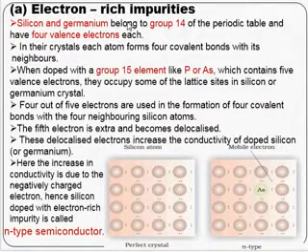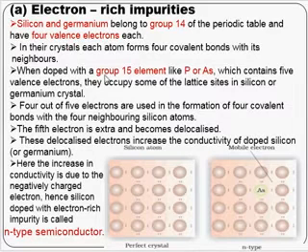Electron rich impurities. Silicon and germanium belong to group 14 of the periodic table, and we know they have 4 valence electrons each. In their crystal, each atom forms 4 covalent bonds. Because there are 4 valence electrons, they will form 4 covalent bonds with their neighbors. Now, this is a perfect crystal of silicon atoms.